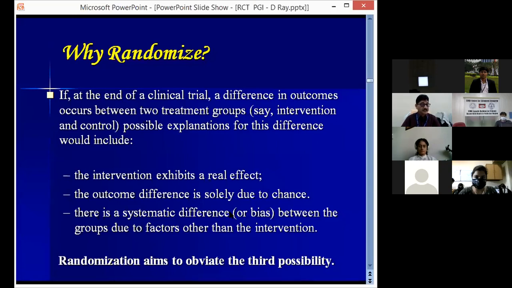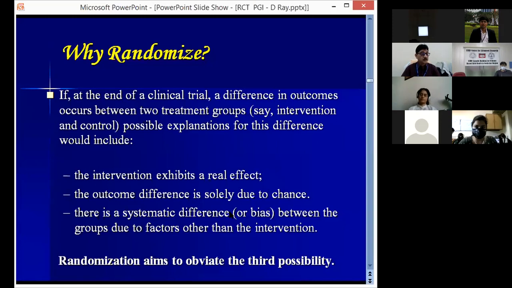The intervention exhibits a real effect, that's why we got the result, or the outcome difference is solely due to chance, or there may be a systematic difference or bias between the groups due to factors other than the intervention. There must be some other factors, or due to some bias we got these positive results.